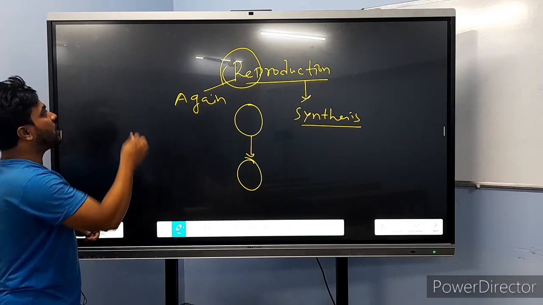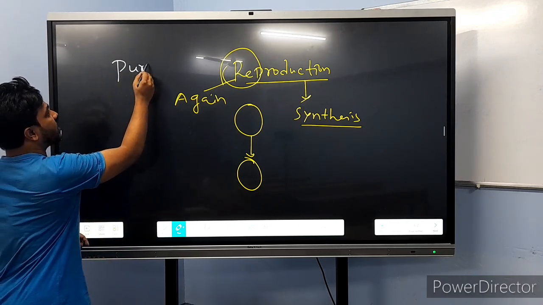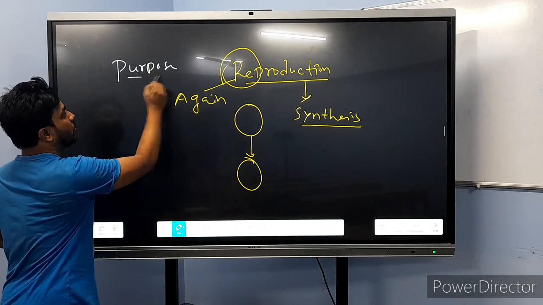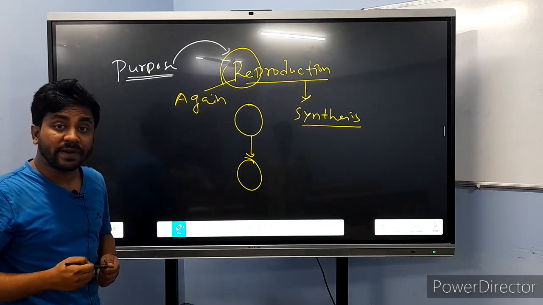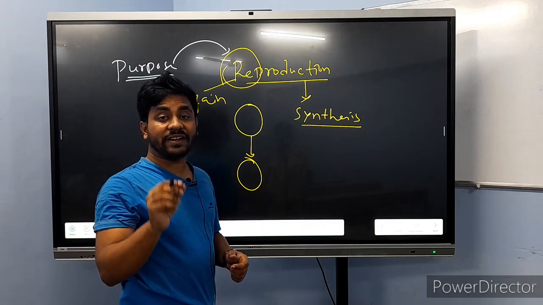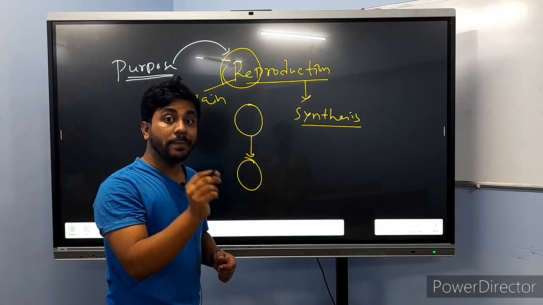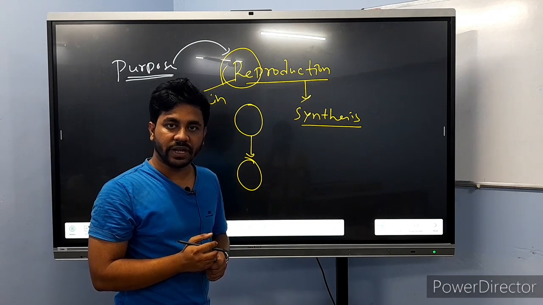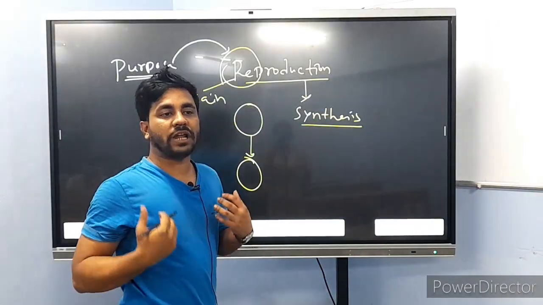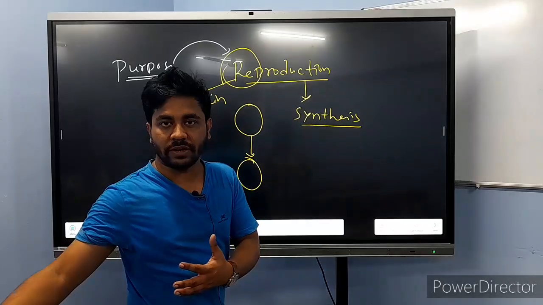Now we have to understand what is the purpose of this reproduction process. We all know that all organisms maintain their existence in the environment. If I am here, I also like my son to be there, right?